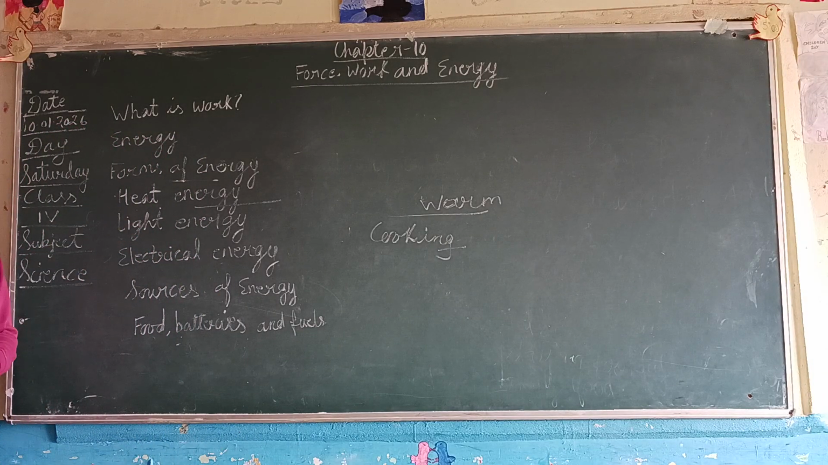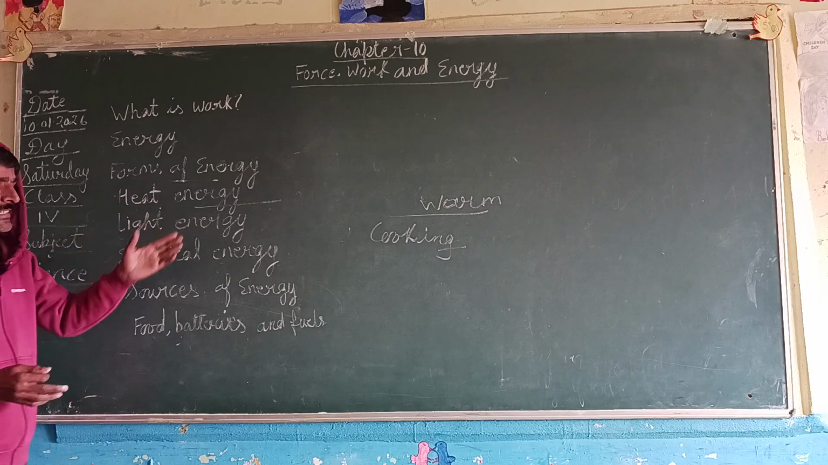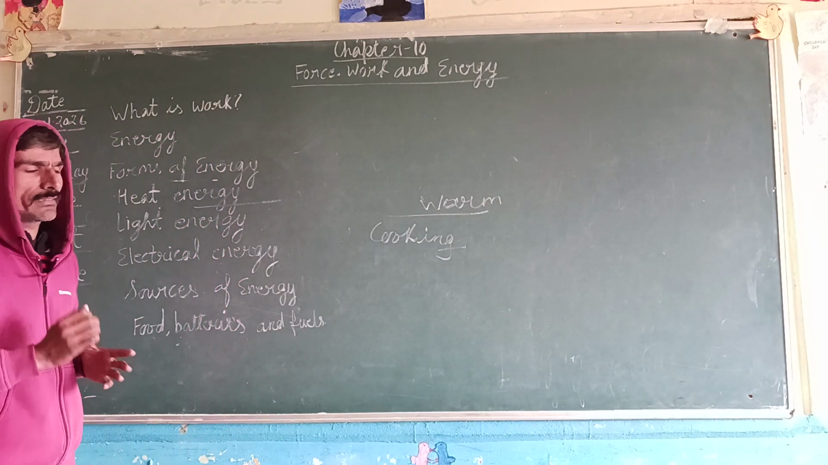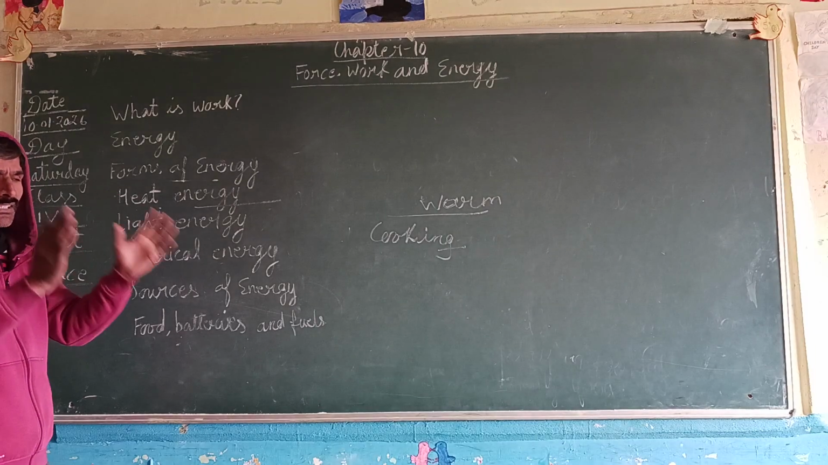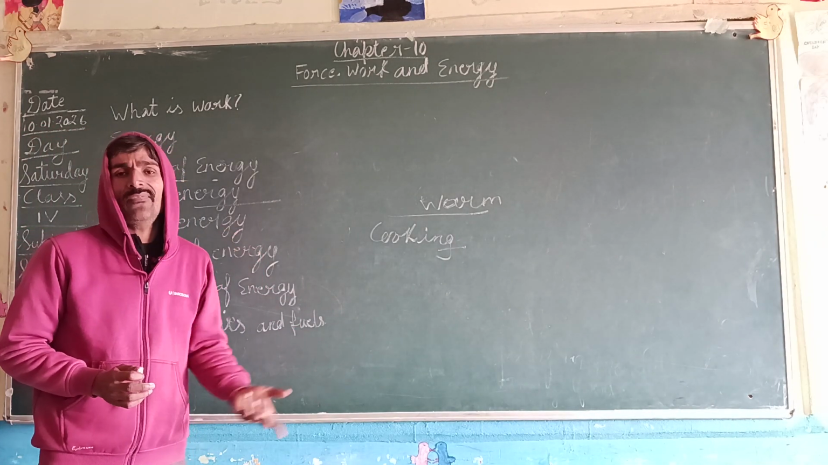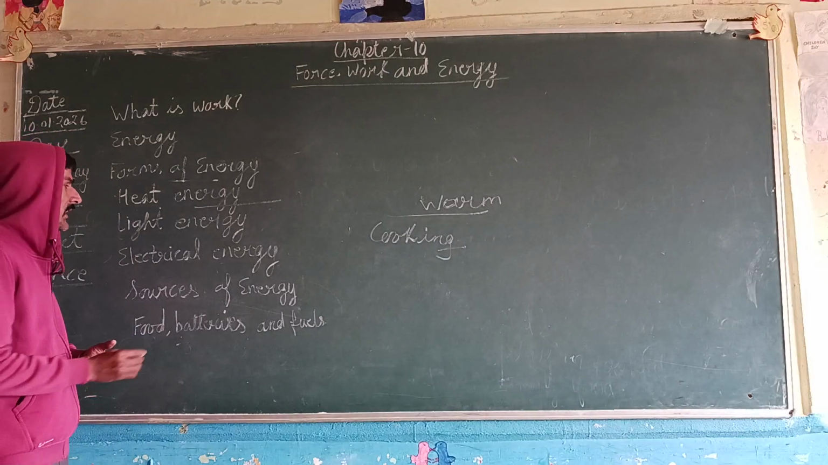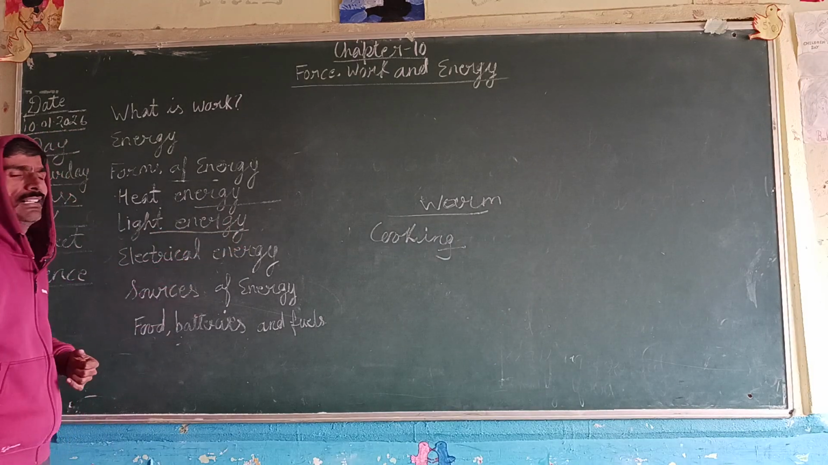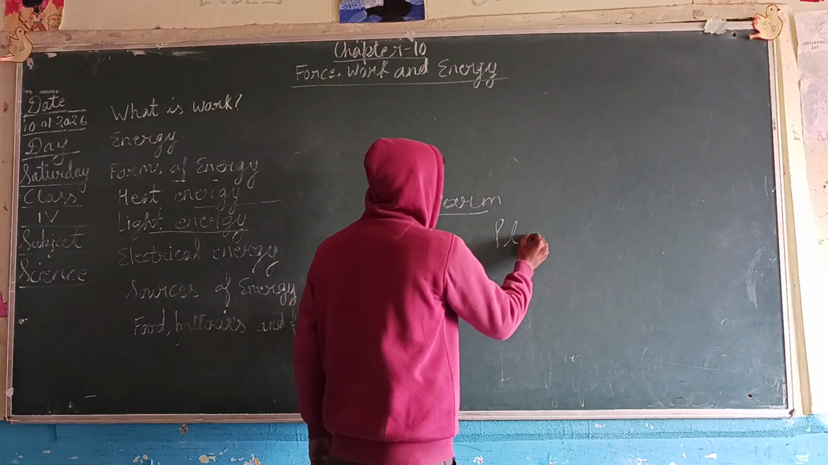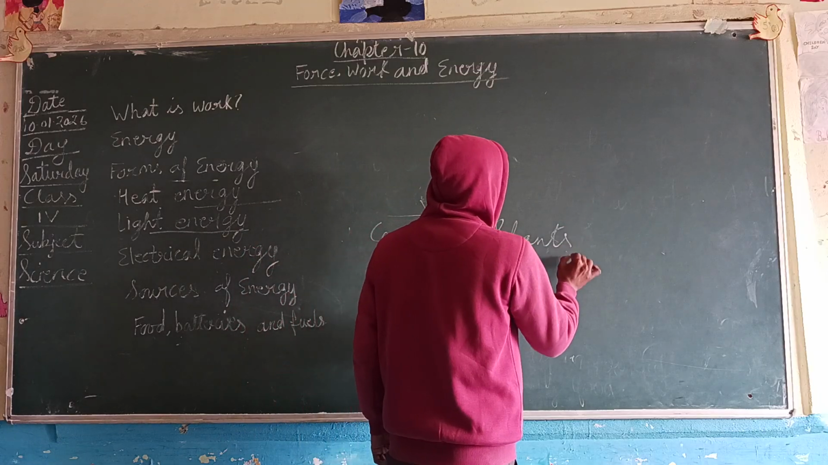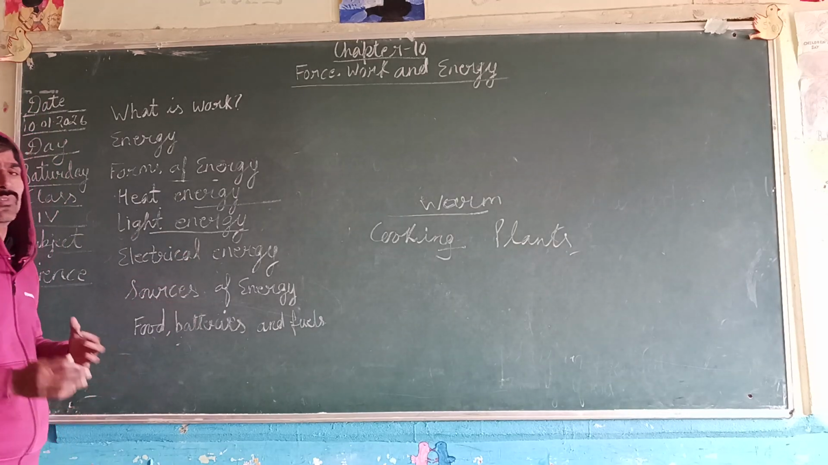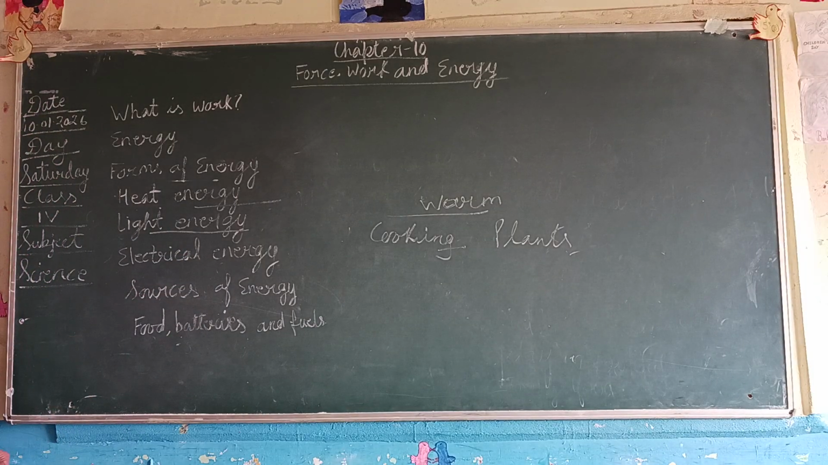Now, light energy. Light energy helps us to see. If we are looking at something, if we are able to see and identify something, that is because of light energy. And the plants utilize this light energy to make food for themselves. And we utilize that food for ourselves also.